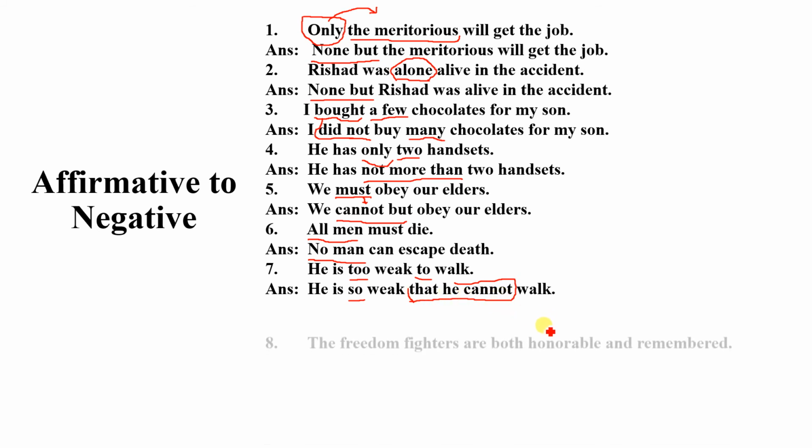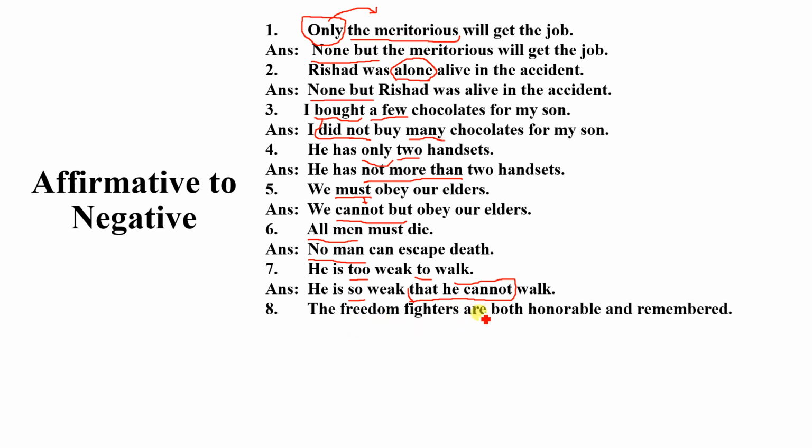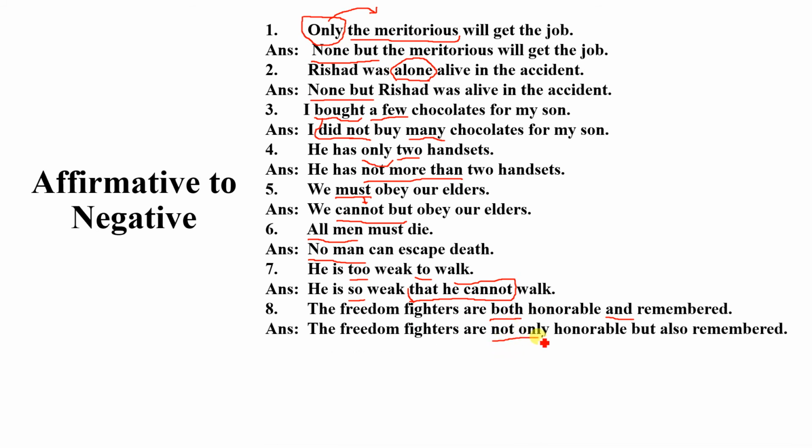Another sentence is the freedom fighters are both honorable and remembered. Here the key point is both and. So instead of both we have to use not only, and instead of and we have to use but also. The freedom fighters are not only honorable but also remembered.